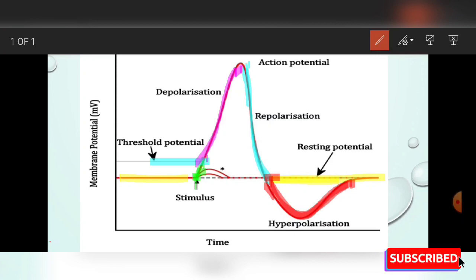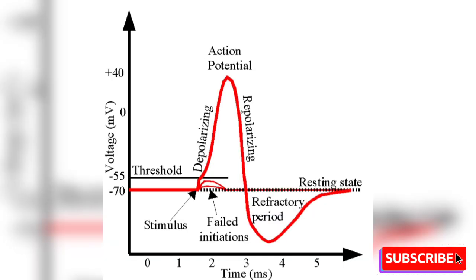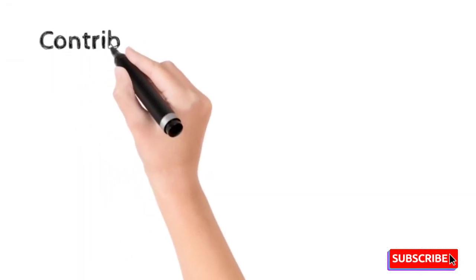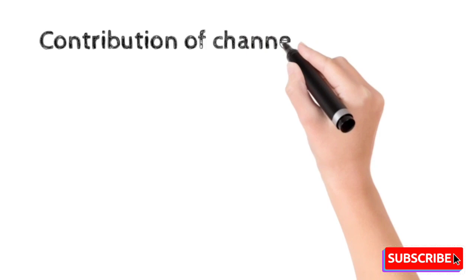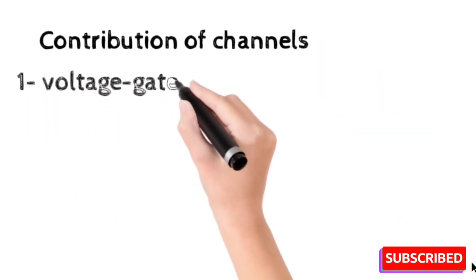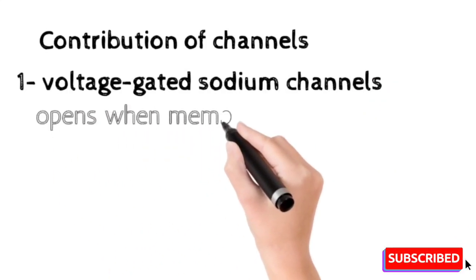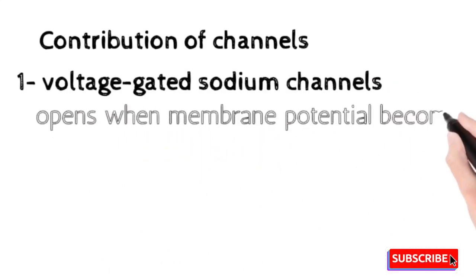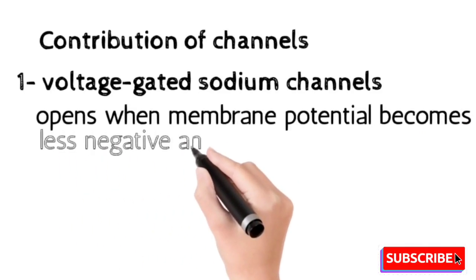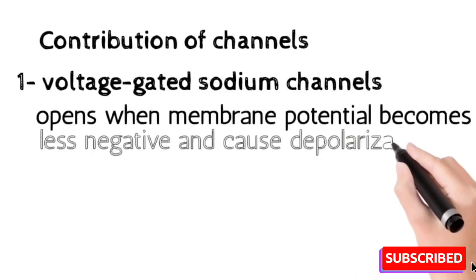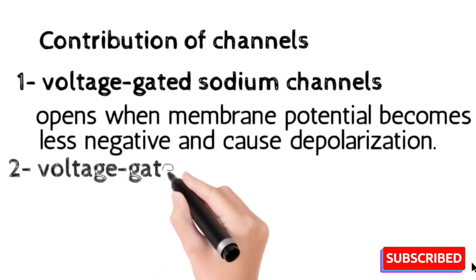This is all about the action potential and the events that take place during the action potential. See, this is the diagram of the action potential we talked about earlier, and all the events. Now the contribution of the channels. Number 1 is voltage gated sodium channels. As we discussed in the diagram before, these channels open when the membrane potential becomes less negative and reaches the threshold, and cause the depolarization.